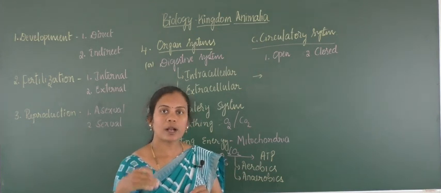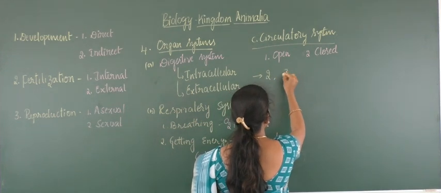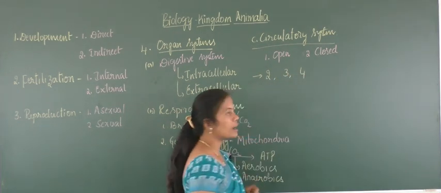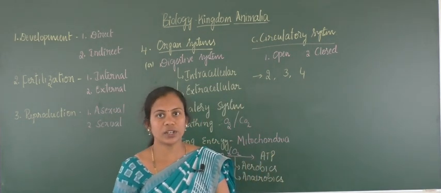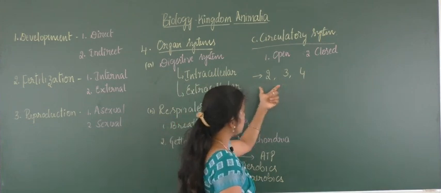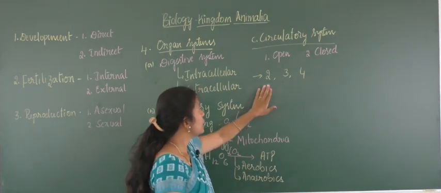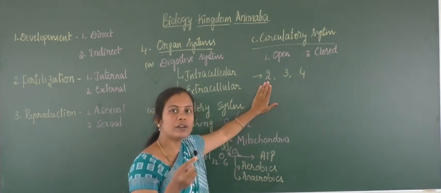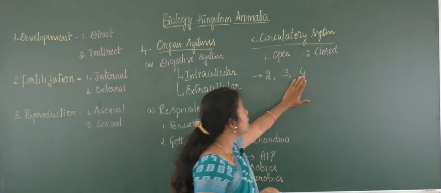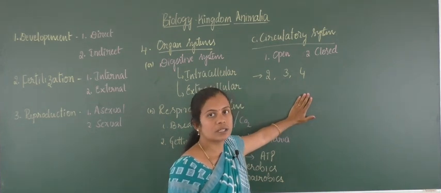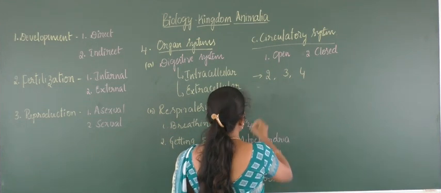When it comes to the chordates, you can find a two-chambered heart, a three-chambered heart and a four-chambered heart. To support the unmixing of deoxygenated and oxygenated blood, it makes 2 and 4 chambers, and in the 3-chambered heart there will be a mixing of blood. In fishes there will be a 2-chambered heart, 1 ventricle and 1 auricle. In the 3-chambered heart, 2 auricles and 1 ventricle, and in the 4-chambered heart, 2 auricles and 2 ventricles respectively.